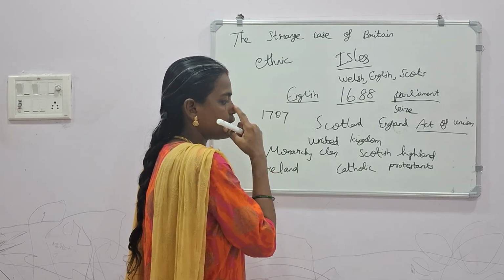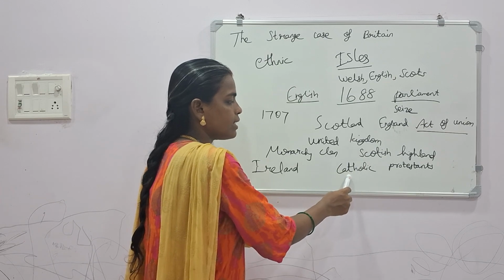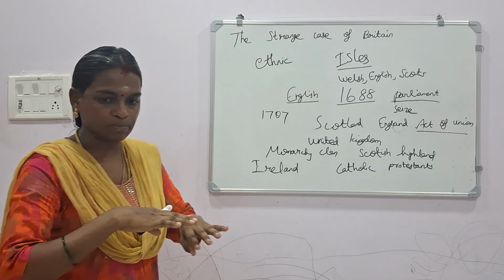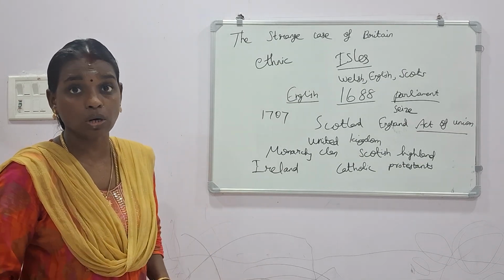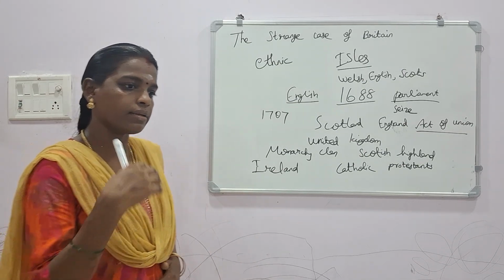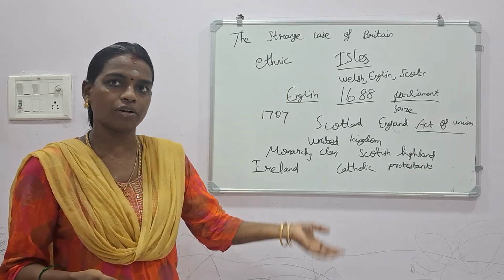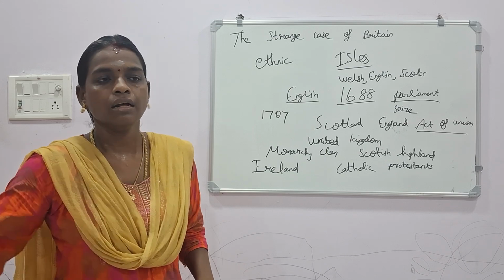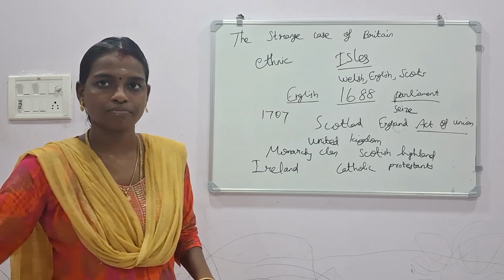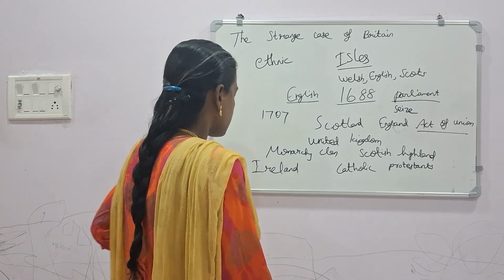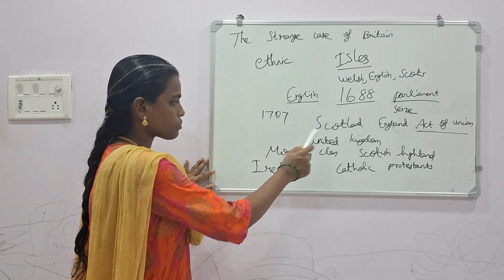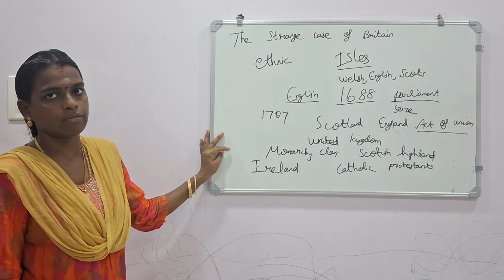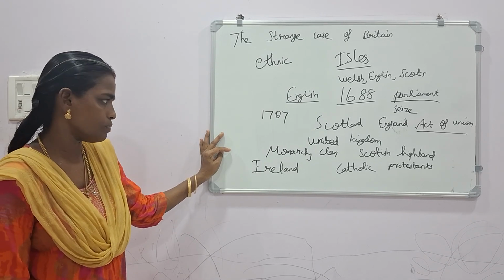And when the Catholics were controlled by the Protestants, the Catholics did a revolt against the government, a revolt against the Protestants, but they were totally stopped. They were suppressed, they were controlled, and some kind of punishment was offered over the Catholic people. By the way, that problem was curtailed. That problem was cut off. And even the Ireland people also became under the control of Britain, or the British Empire.